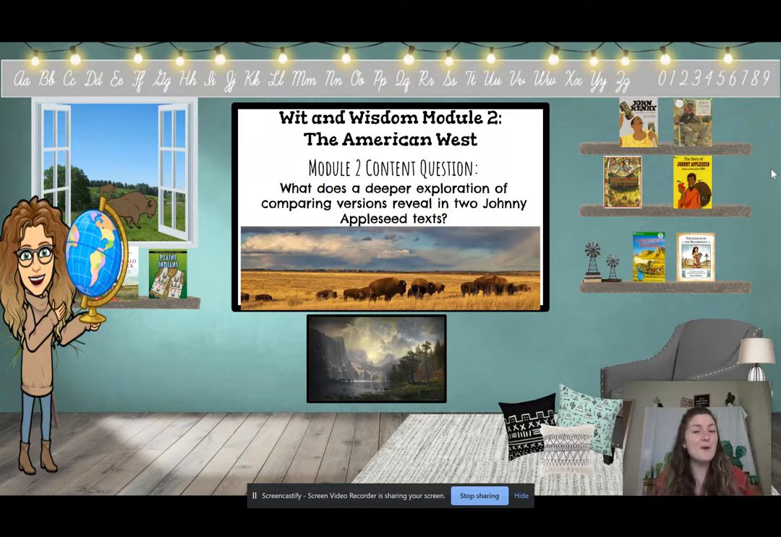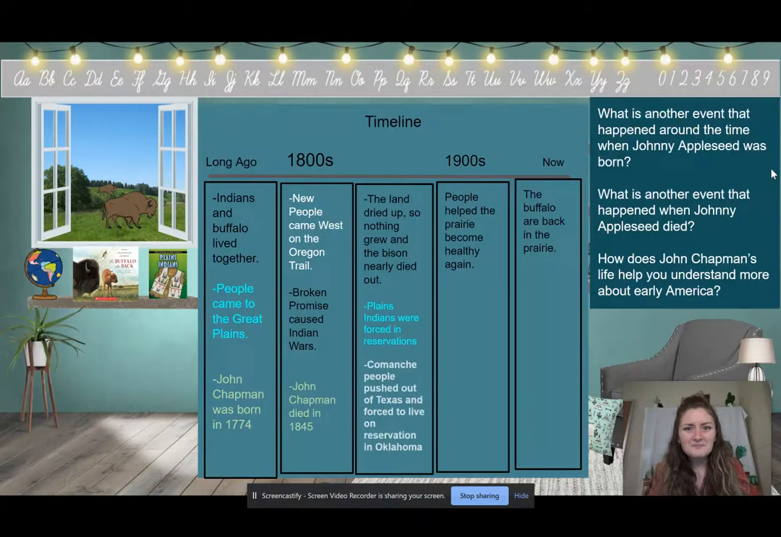So today what we are going to do is compare the story of Johnny Appleseed by Aliki to Stephen Kellogg's version, Johnny Appleseed. We are going to be comparing the content, the text and the illustrations, to find what is the same, but also what is different.